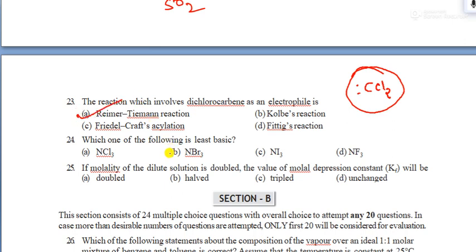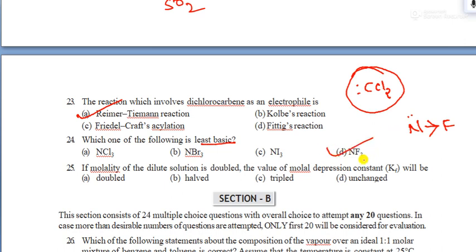Reimer-Tiemann reaction. So, which of the following is least basic in nature? The least basic one must be connected with the highest electronegative element. Remember, the electron density on nitrogen decreases whenever it is connected with the highest electronegative element.